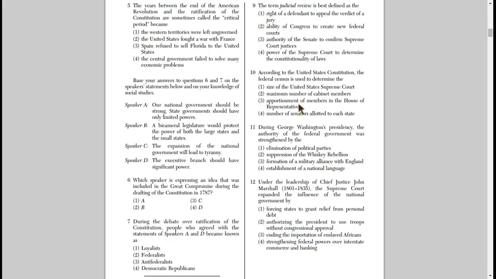So right now we have 27 representatives. And then the number of senators allotted to each state, that means given to each state. But if you think about it, we have 2 senators from each state, regardless of the population. So Montana, who has a very small population, but they have the same number of senators that we have, and that's based on the New Jersey plan. Remember? All right. So that's it for the constitutional concepts for this video.